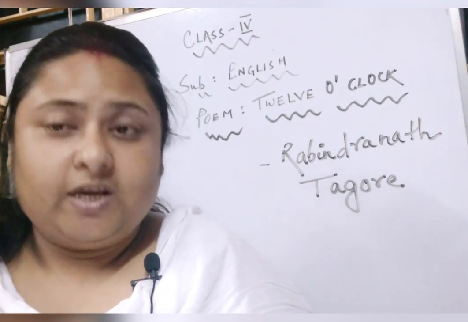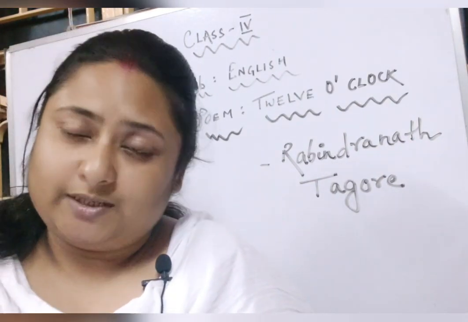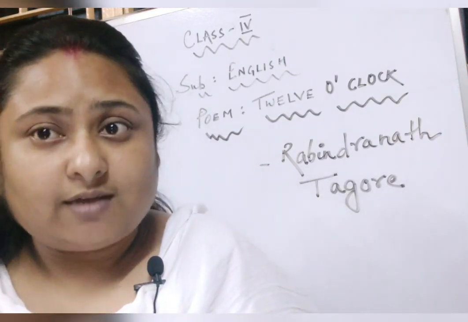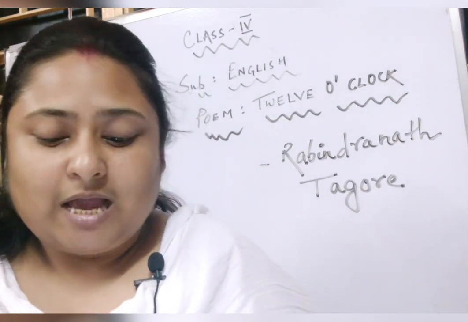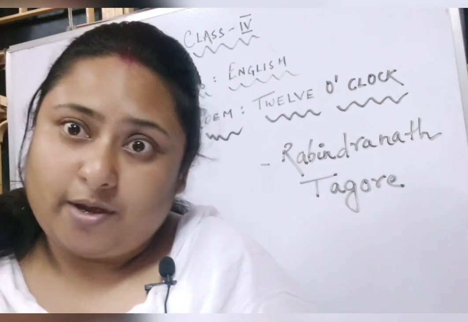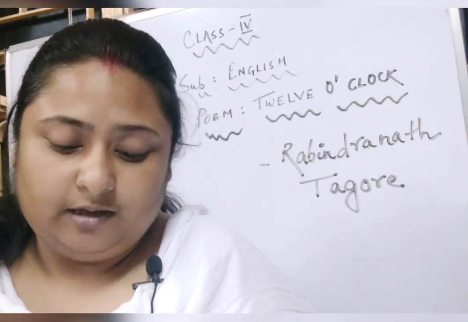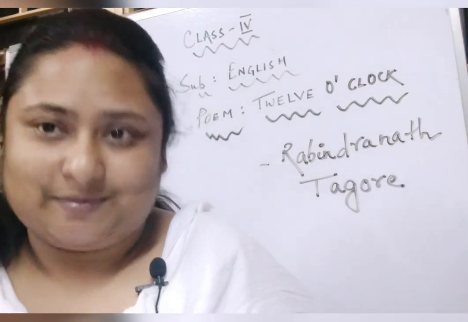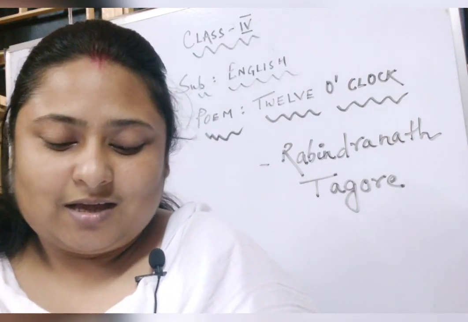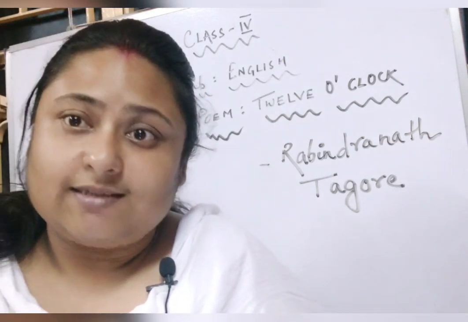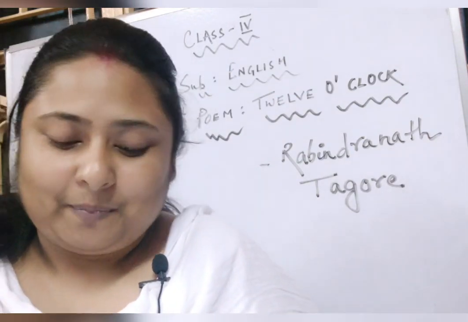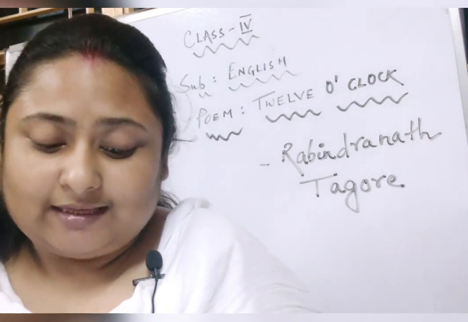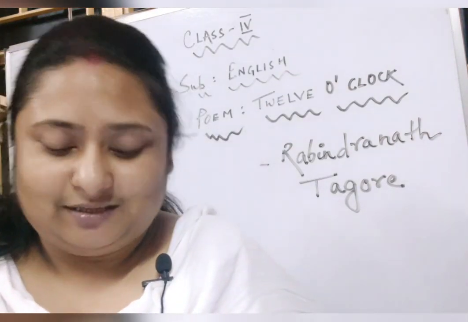The poem 12 o'clock is written by Rabindranath Tagore. In this poem, the poet tells his mother that he wants to stop his studies as he has been studying since morning. He imagines the day turning into night.